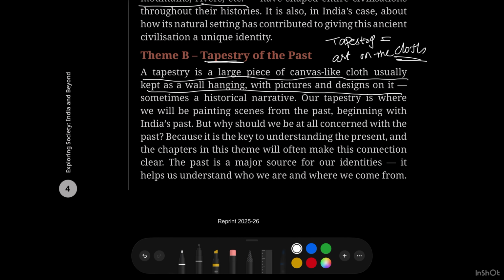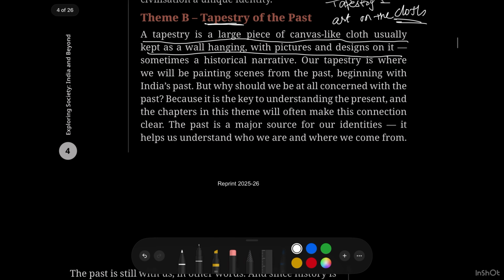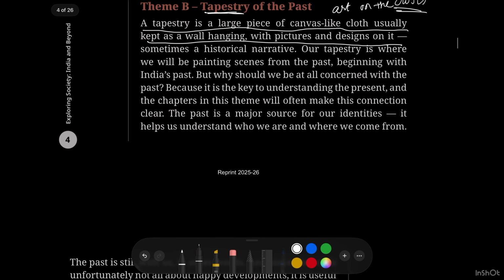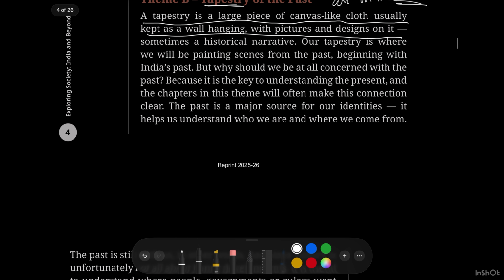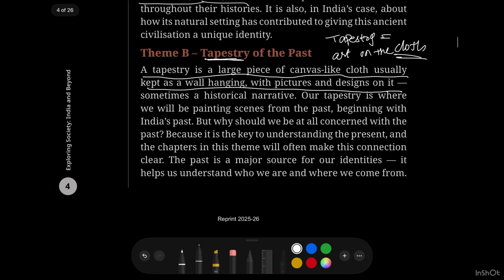Our tapestry is where we will be painting scenes from the past, beginning with India's past. But why should we be concerned with the past? Because it is a key to understand the present. You can ask me why we should think about the past and do research on it. If you want to understand the present, you have to know the past. Social science will teach you about the past.